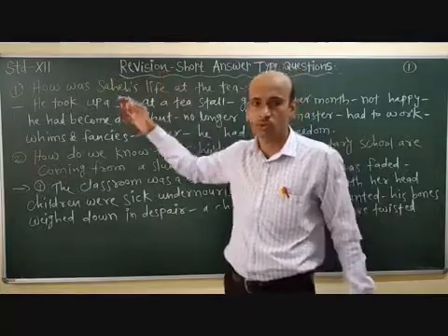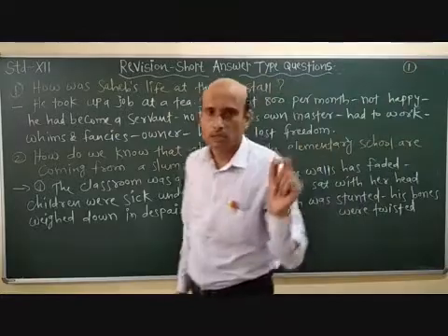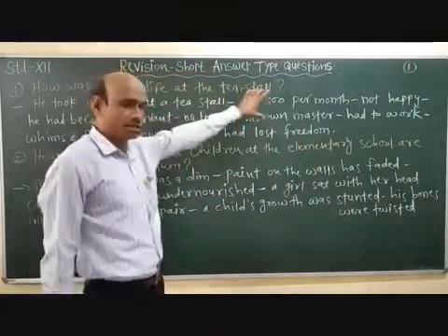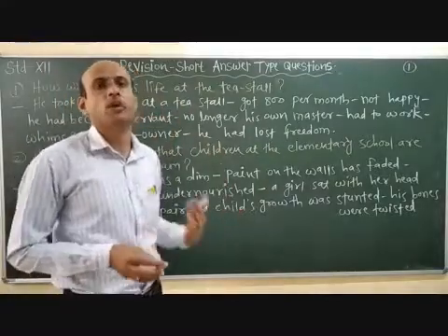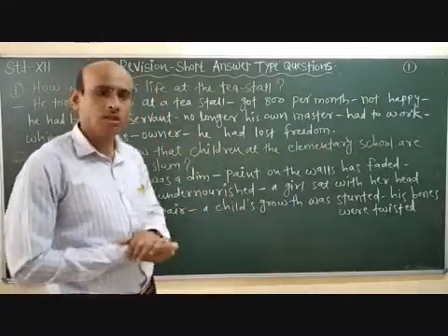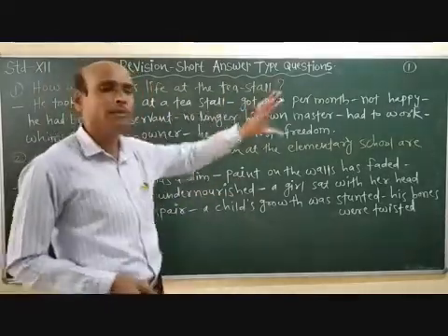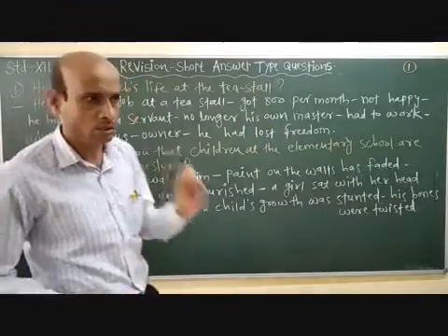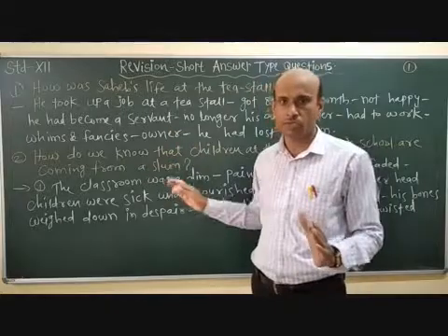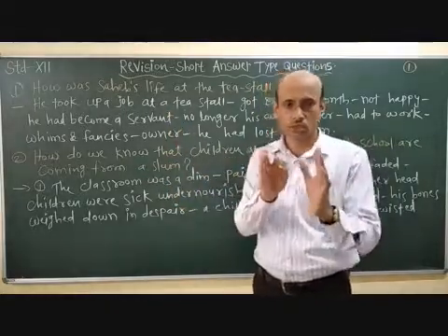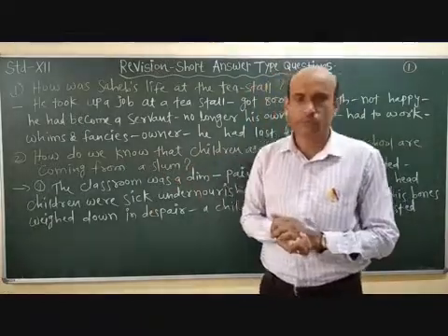Now, when this question comes, how was Sahib's life at the tea stall? Here I have not written complete sentences, I only wrote the answer in the form of points, as clues. When you write in your answer sheet, you have to write complete, full sentences. Clear? This question has a word limit of 30 to 40 words, and each question carries 2 marks, in question number 6 and question number 7 this year.